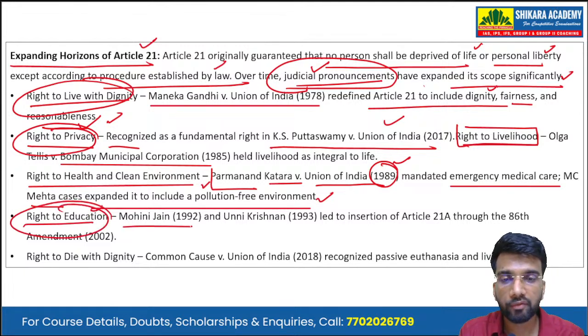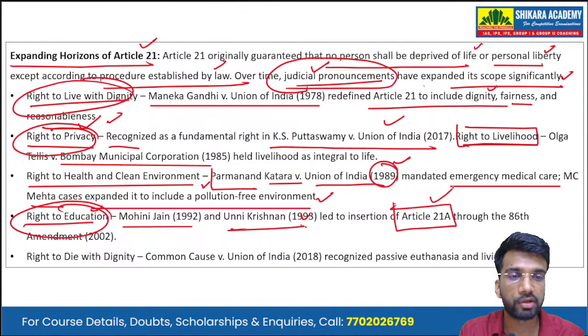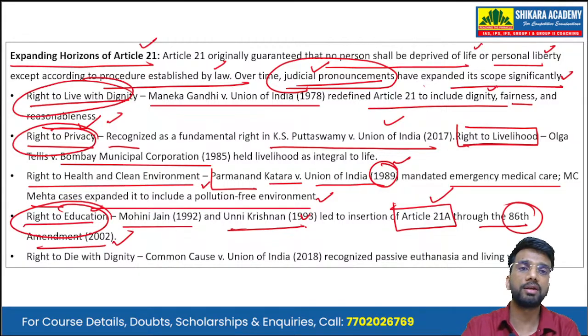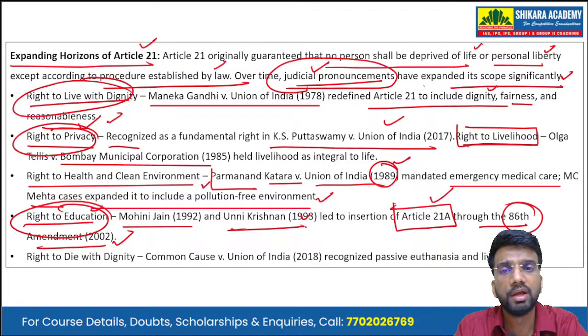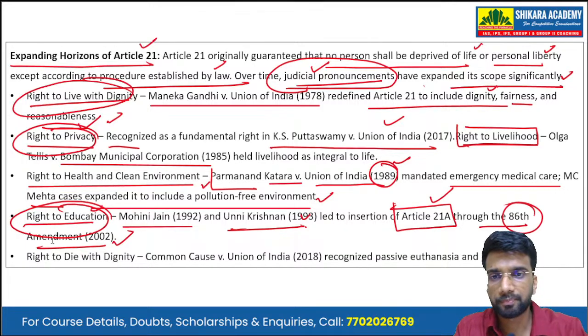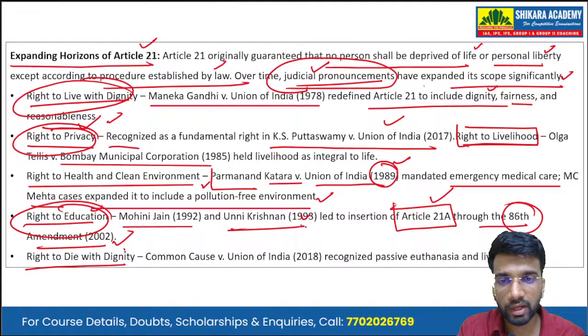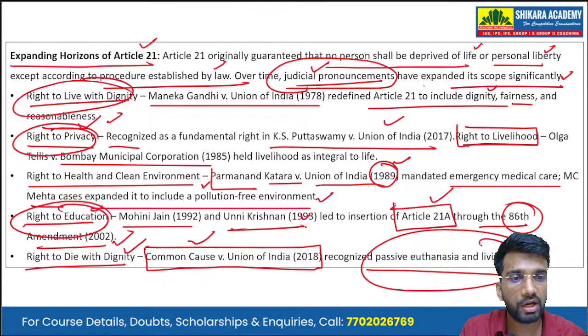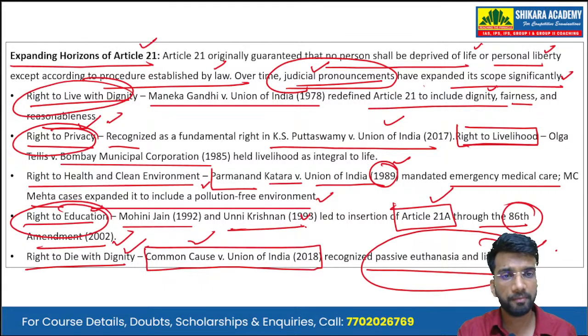In Mohini Jain case of 1992 and Unni Krishnan case of 1993 led to the insertion of Article 21A in the Constitution through the 86th Amendment Act of 2002. And Article 21A states about the right to education. Then finally, we have the right to die with dignity. That was in Common Cause versus Union of India case 2018. It recognized passive euthanasia and the living wills of the individual.